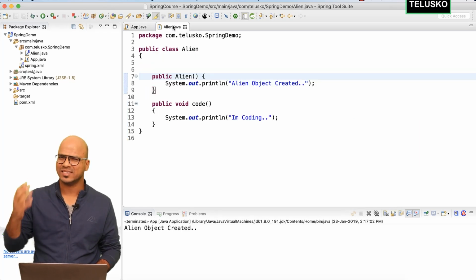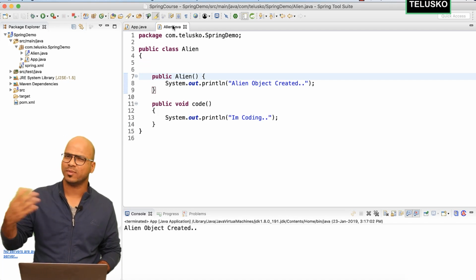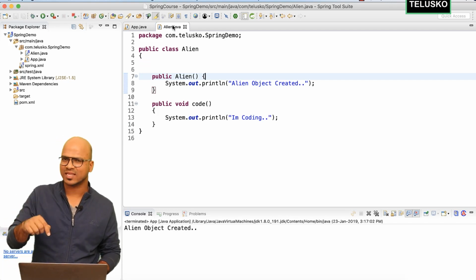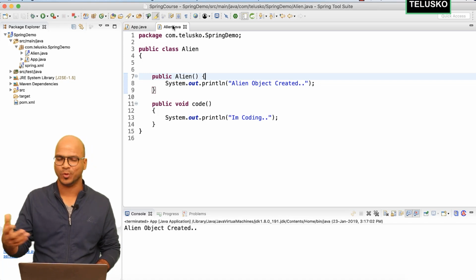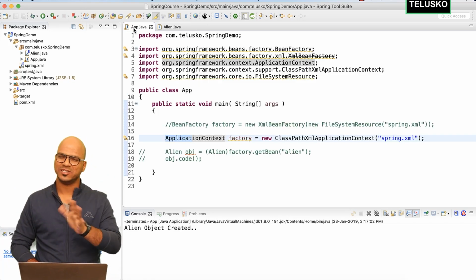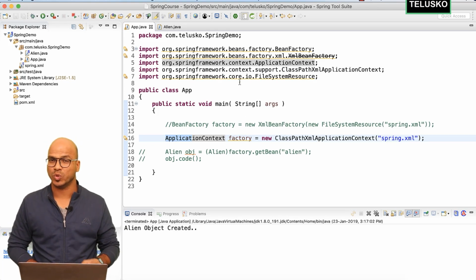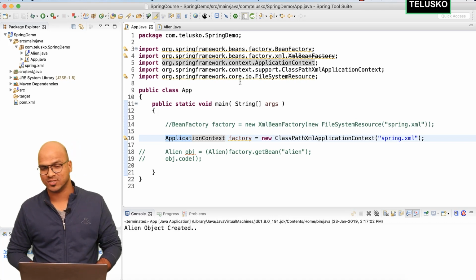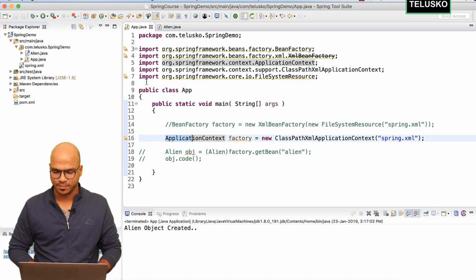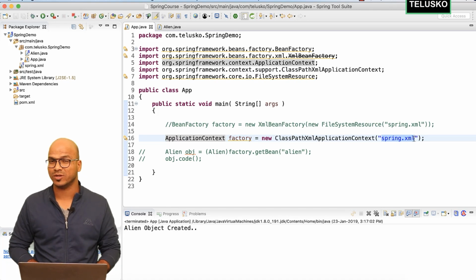Now, what is a bean? Any class which has certain variables, and every variable will have getters and setters, is normally referred to as a bean. Now in this class we don't have any variables, and that's why we don't have any methods. But then this is also a bean. You can imagine any class as a bean as of now. So we want Spring to create the object of all these classes. But how will Spring know that? Because you can see we have specified a file name here, which is spring.xml.